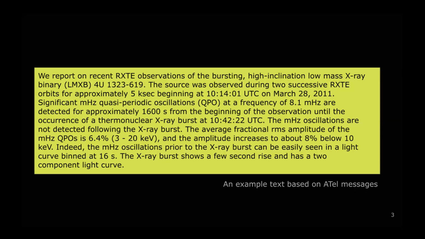On this slide, you can see an example of a message from the ATels dataset. As you can see, it mentions what has been observed, the astronomical object, in this case, the low mass X-ray binary, and also its name. Then the text proceeds to highlight the detection of a certain event, in this case, quasi-periodic oscillation, and then starts the description of physical properties, the time of arrival, and so on.